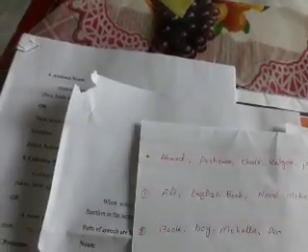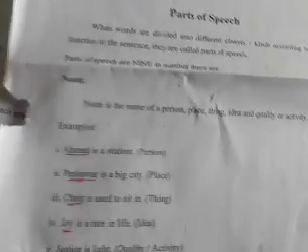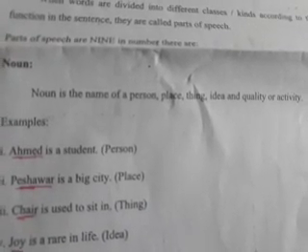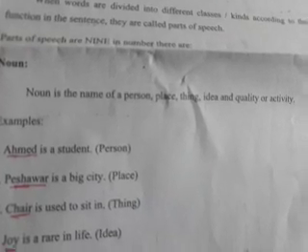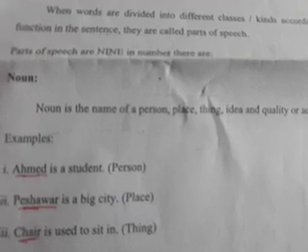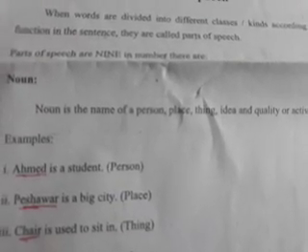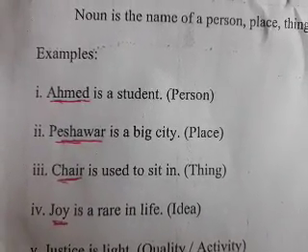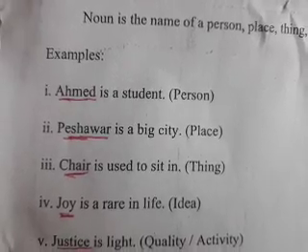So now we are going towards the definition of a noun. What is a noun? So students, noun is the name of a person, place, thing, idea, and quality or activity. So I have given you different examples. So Ahmad is a student, a person. So Ahmad is the name of a person.